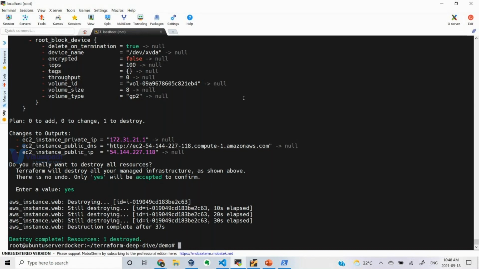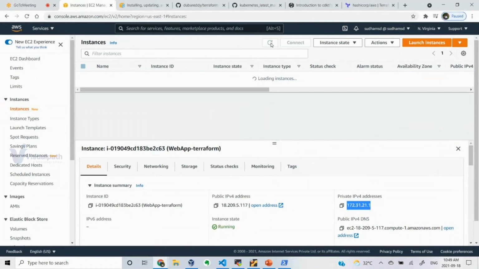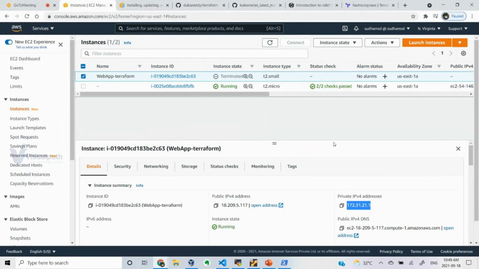Now we can see the instance that was maintained by Terraform got terminated. So this is how it is. Now you can understand, I can manage my infrastructure using this configuration file. I can push it to GitHub or Gerrit, and everybody can use it to replicate this infrastructure, maybe in the same zone or a different zone, same account or different account. Everybody can utilize that configuration file in the version control system and spin up their infrastructure.